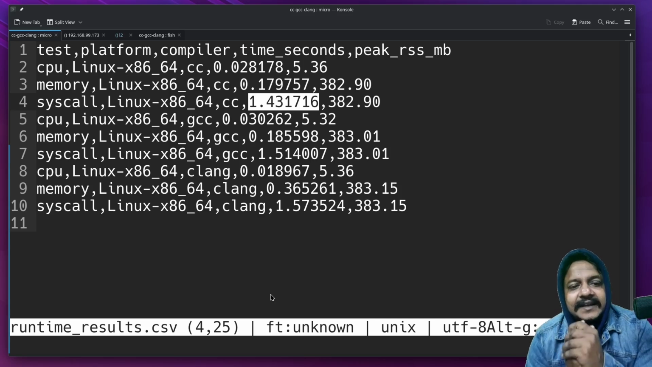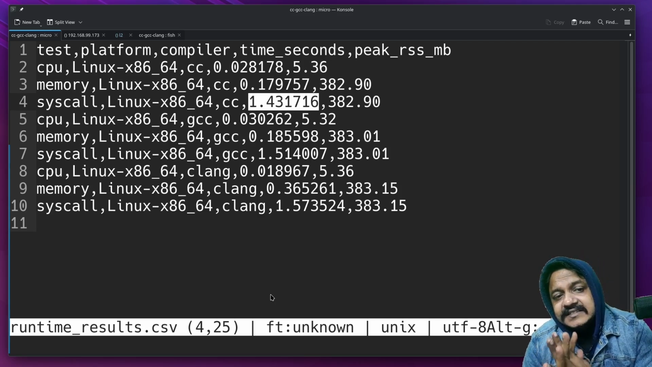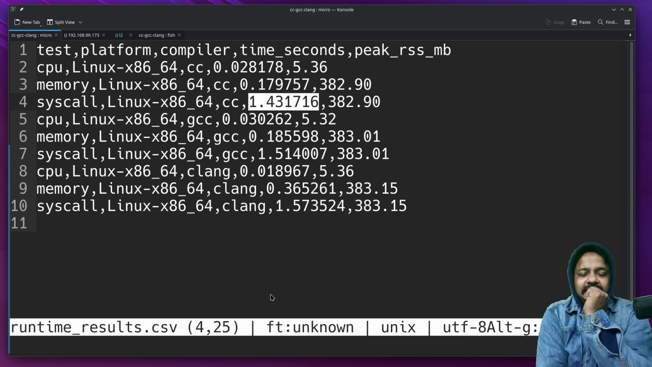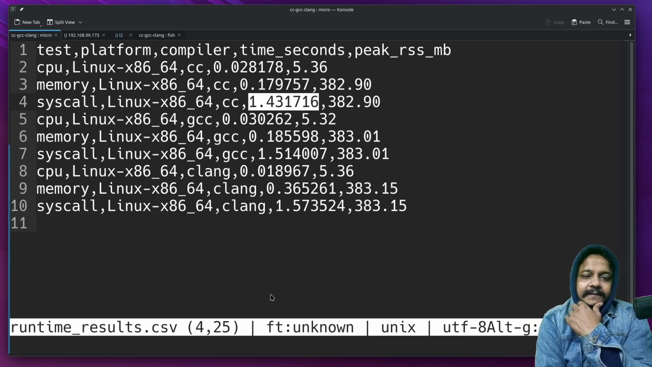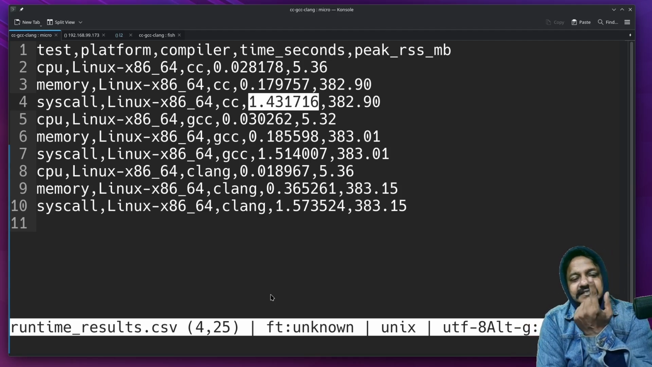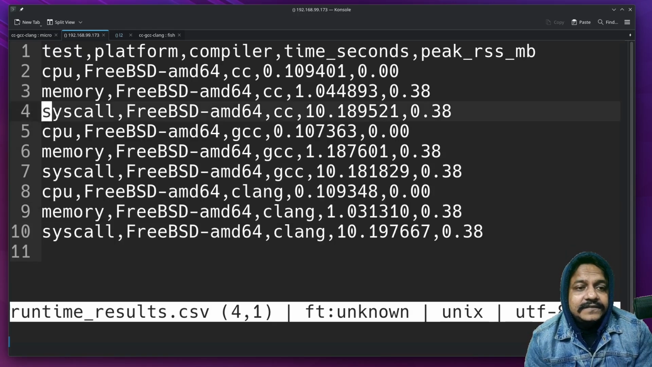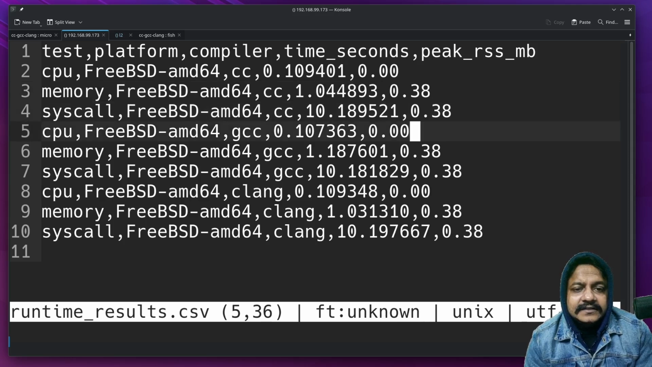So each and every time I expected GCC to win because it is the long tested and widely used one. By the way, Clang means LLVM. I understand Clang is provided by LLVM. LLVM is backed by various big tech companies, and I expected Clang to be the way forward and much ahead of the others. But each and every time CC wins. On FreeBSD, syscall is 10.